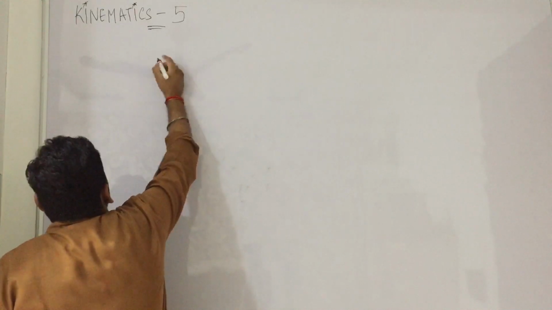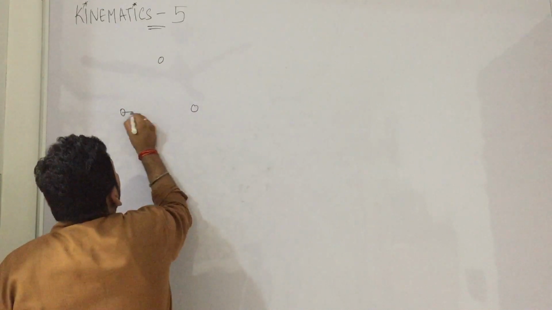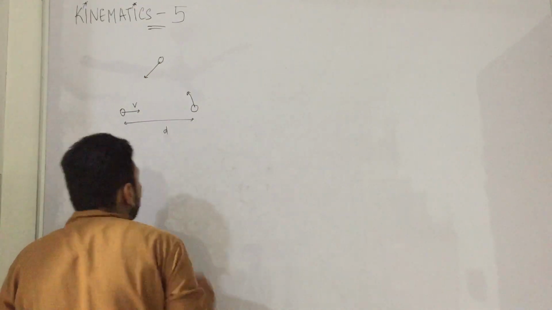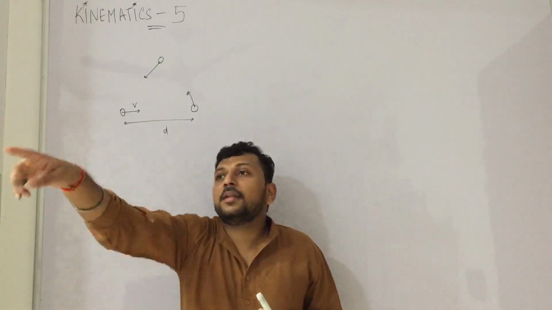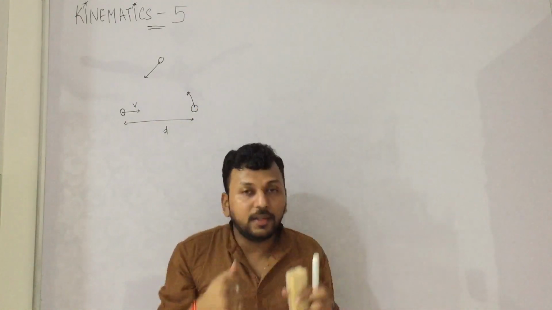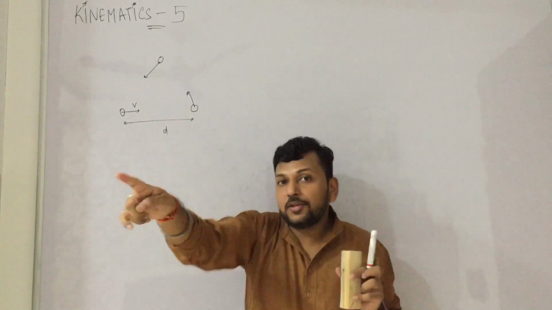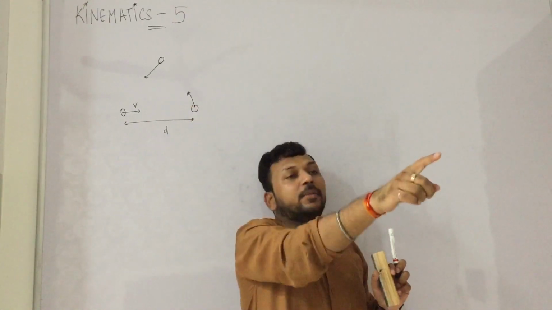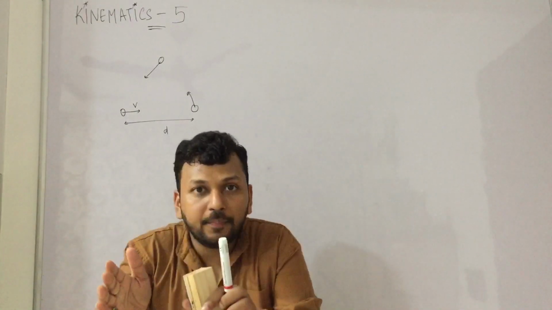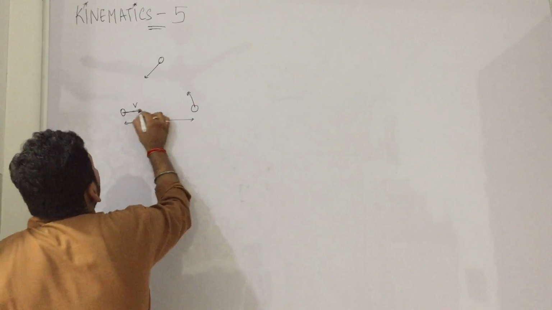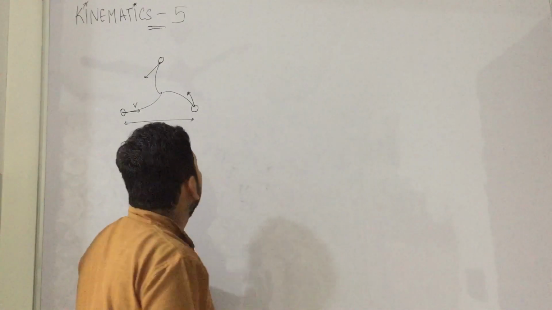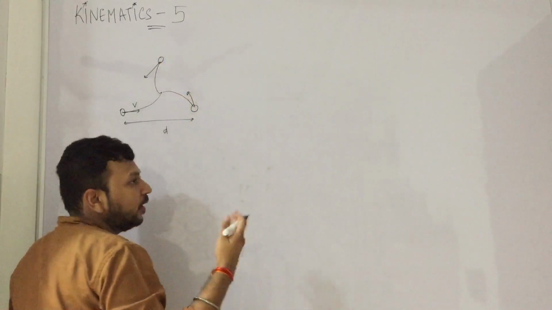System of particles. Suppose there are 3 particles and each of them is moving towards the other particle with the same speed v. So I am standing and there is another person, there is another person. My thing is with him, his thing is with him, and his thing is with me. So I will always chase that person, not that location. I will chase that person, that person will chase that person, and we will move. So once he starts moving, I will change my direction to him. So finally everyone will meet at the centroid due to symmetry.